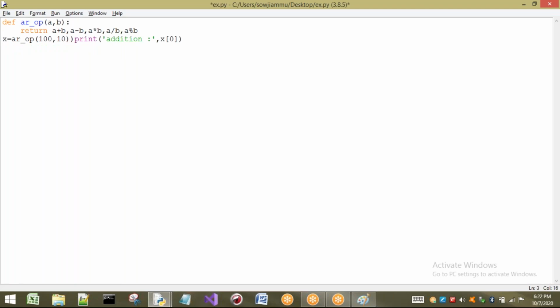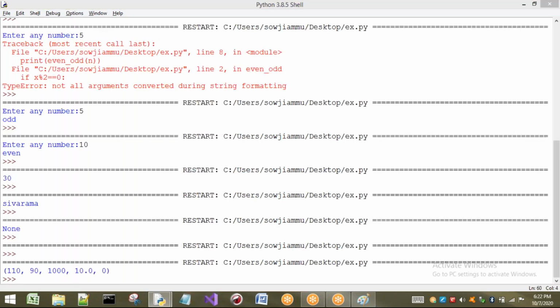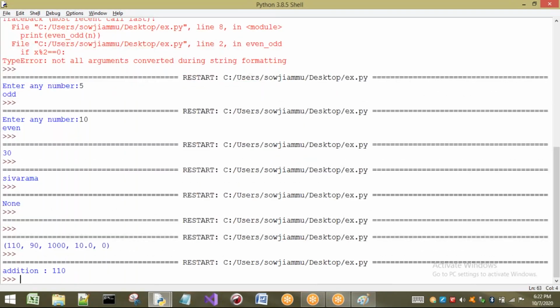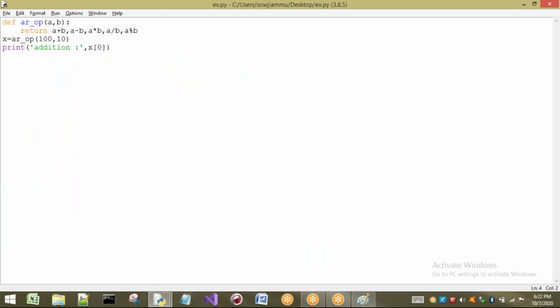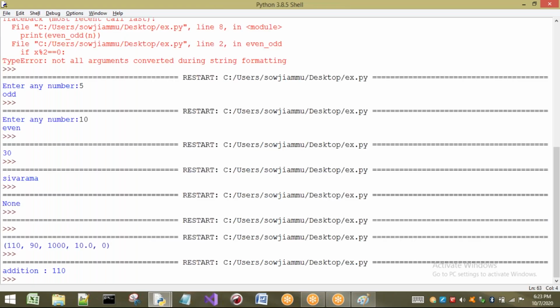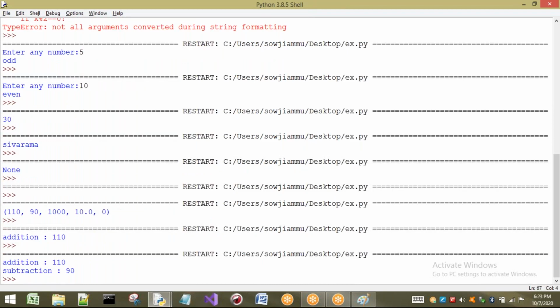what are we going to get? Addition is 110, we got. Next, after this one, if I write subtraction, for example, where is subtraction present? x of 1. Subtraction. Next, in the same way, if we want to write multiplication, division, and so on, we can write it, no problem. So we are going to get the outputs.